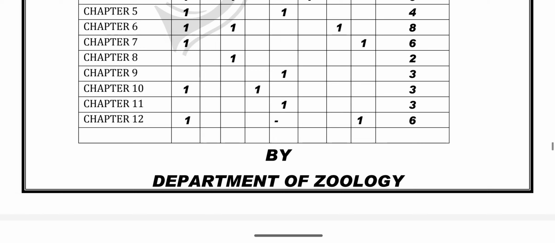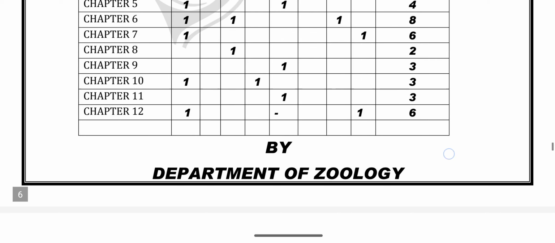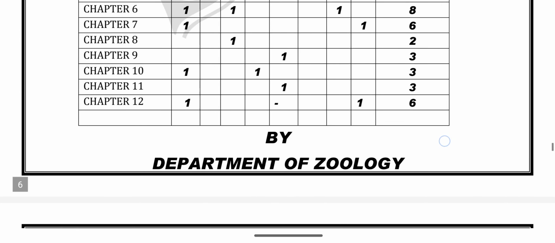The questions were prepared and discussed by the Department of Zoology, Sri Vidyavarthi Matric Higher Secondary School, Tiruchengodu, Namakkal.